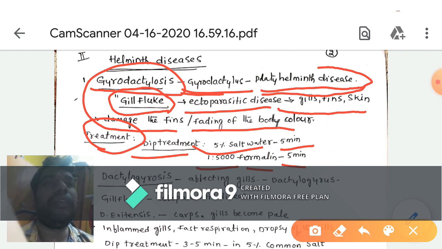Gyrodactylosis is one of the platyhelminth diseases, caused by the gyrodactylus, and it is commonly called gill fluke. It mostly affects the gills, fins and skin, damages the fins and also causes fading of the body color. We give treatment with 5% salt water and 1 in 5000 formalin solution.